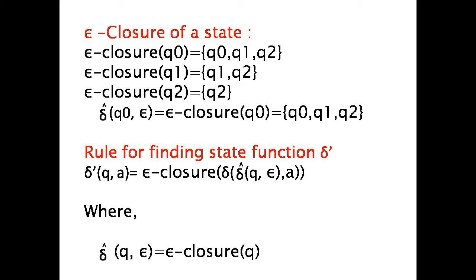The delta function for NFA without epsilon moves is delta dash. Q is the state and A is the input symbol. The delta dash of Q, A is equal to the epsilon closure of delta cap of Q, epsilon on input symbol A. We know that delta cap of Q, epsilon is nothing but the epsilon closure of Q.